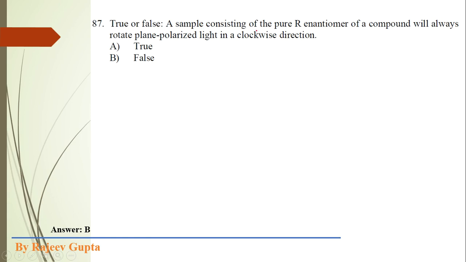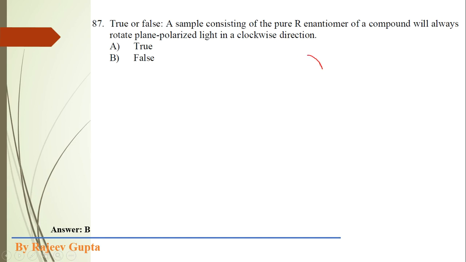A sample consisting of a pure R enantiomer of a compound will always rotate plane polarized light in a clockwise direction. So what has been asked means the R enantiomer will always rotate plane polarized light in clockwise direction.